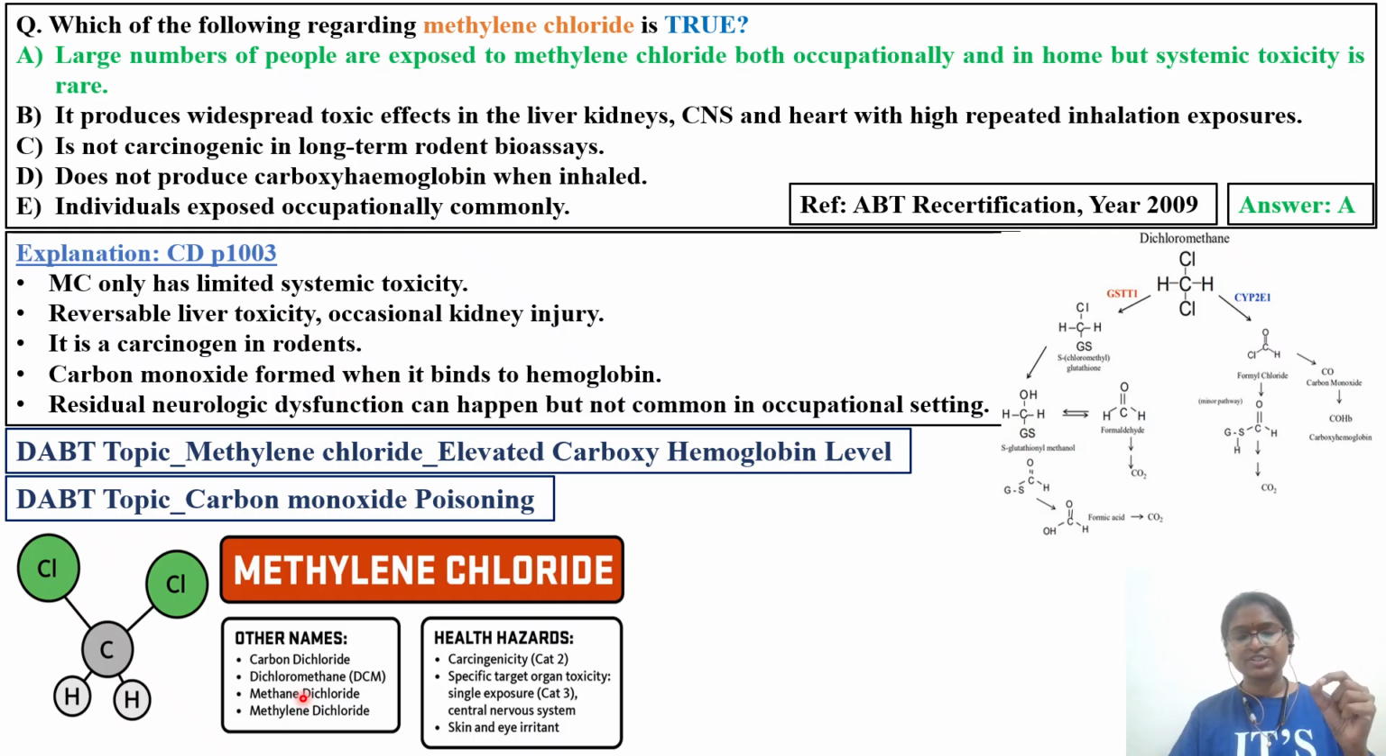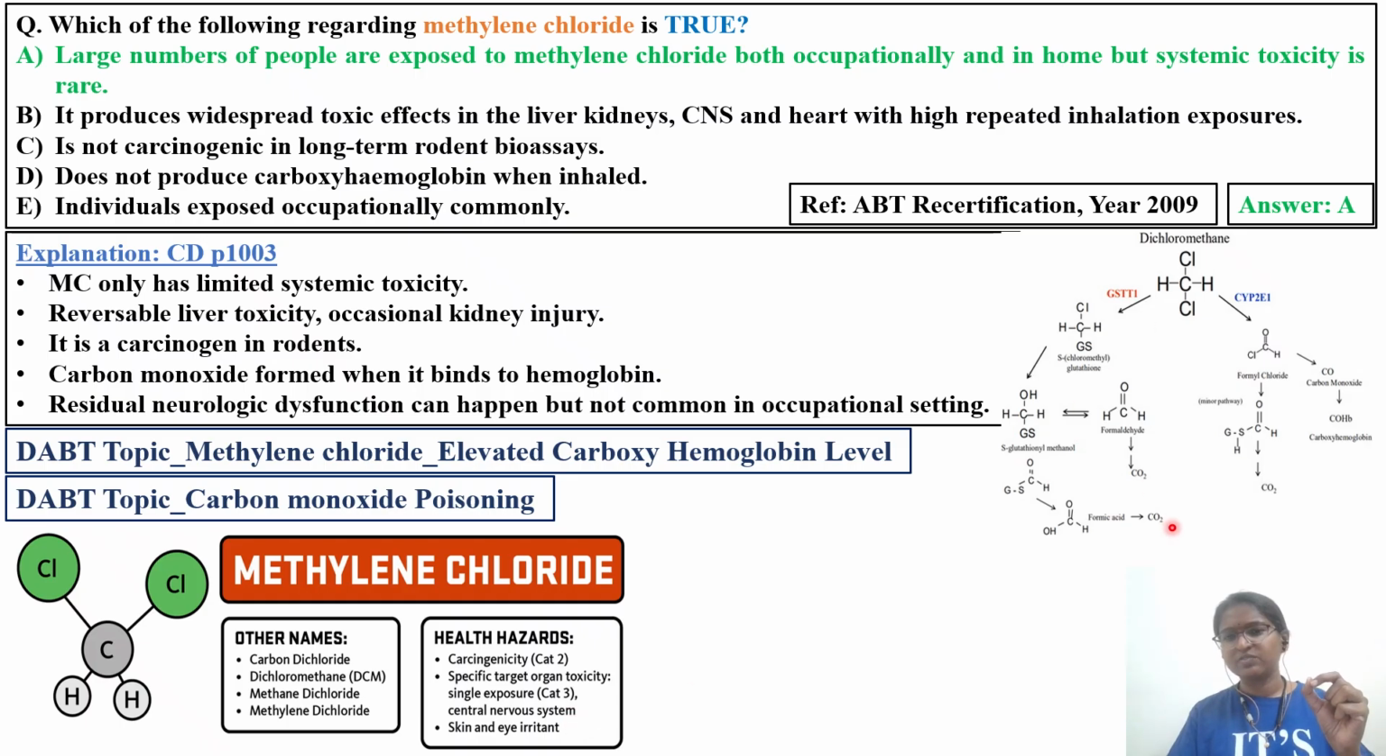Most of the questions in the exam you might get with DCM and methane dichloride, because two hydrogens have been replaced with chlorine, and methylene chloride. Instead of methylene chloride, if they give you any of these synonyms, you should be able to answer in the exam. In the health hazards, they have categorized this as carcinogenic category 2. Specific target organ they have not mentioned. Pause the video and go through.